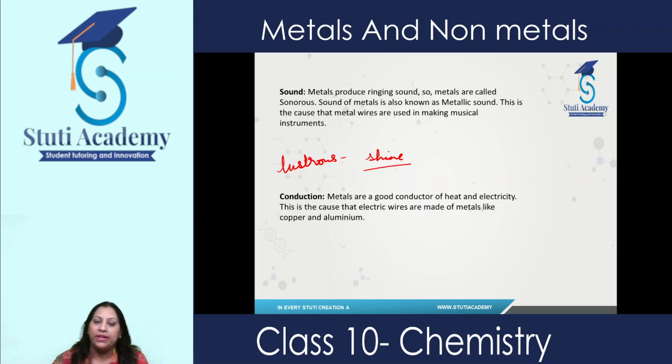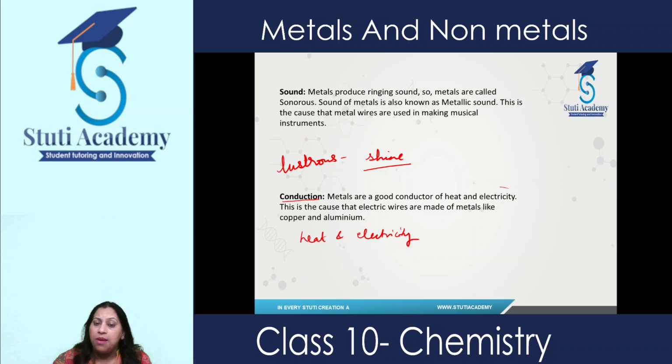The next property is conduction, of heat and electricity. Metals are considered to be good conductors of heat and electricity. Why are metals considered good conductors of heat and electricity? Any idea about it? Why do we call metals good conductors of heat and electricity?